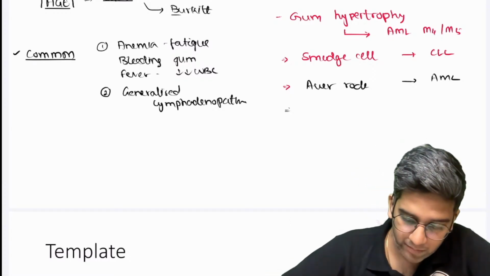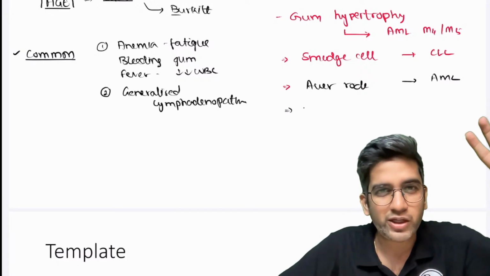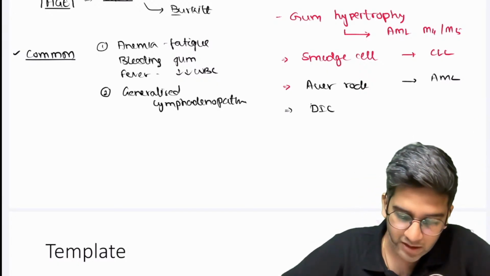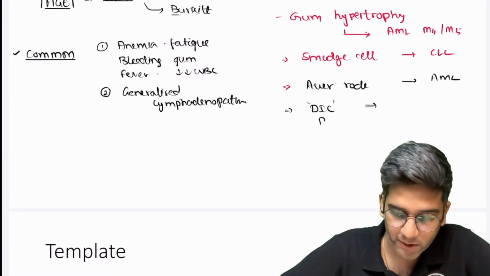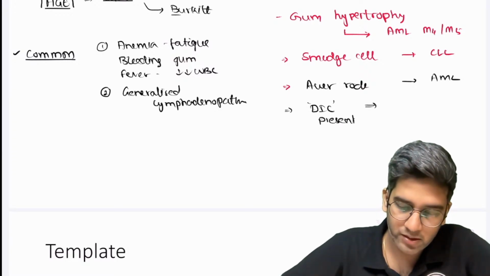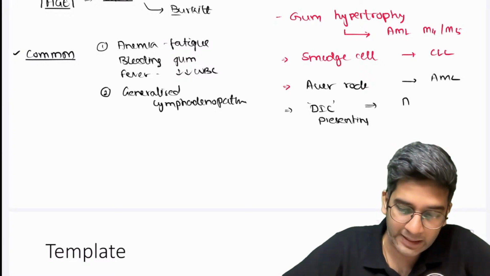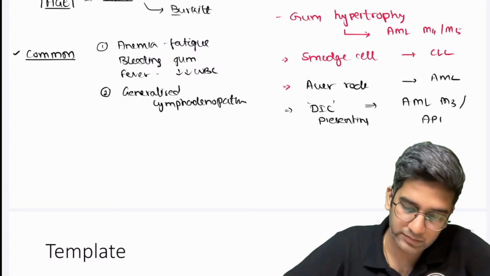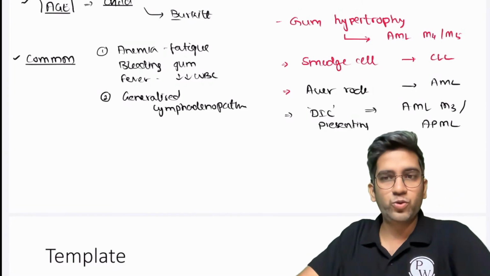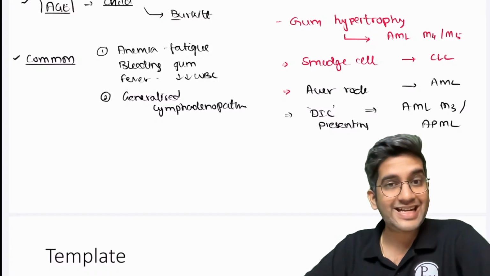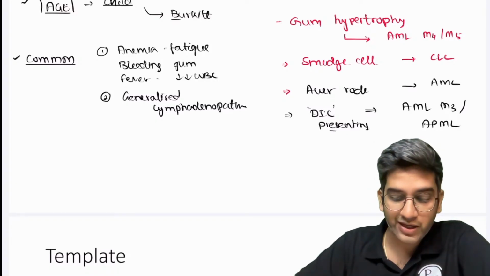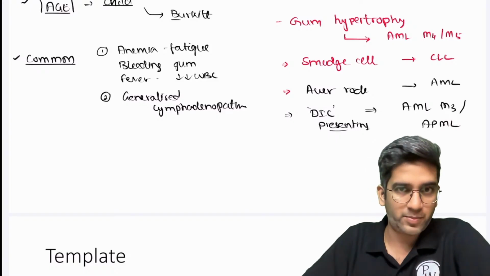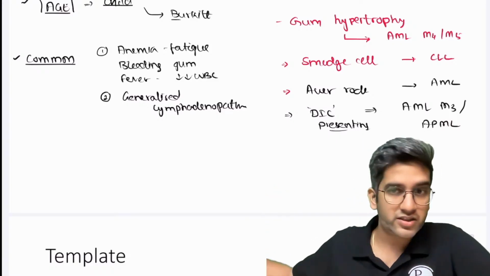Whenever you have a patient with some random leukemia findings like anemia or bleeding gums, plus there's DIC. DIC as a presenting feature, what is your diagnosis? DIC can be a presenting feature only in one type of AML, which is AML M3 or APML. Okay? Acute promyelocytic leukemia will have DIC as a presenting feature. None of the other leukemias will have DIC as a presenting feature. Remember, only APML can have DIC as a presenting feature. Raj Purohit, yes, sepsis definitely true.